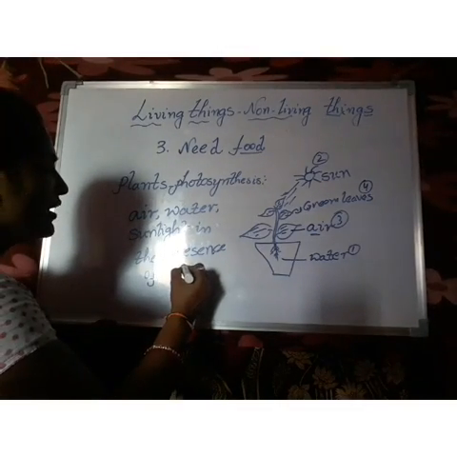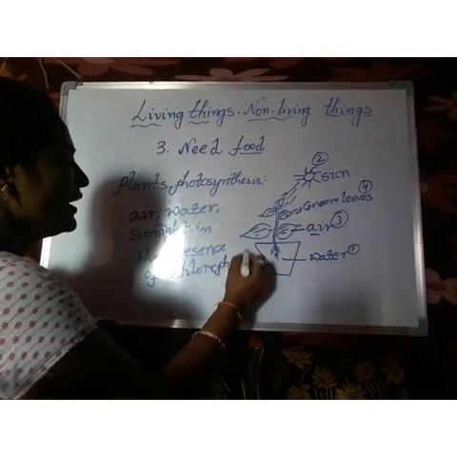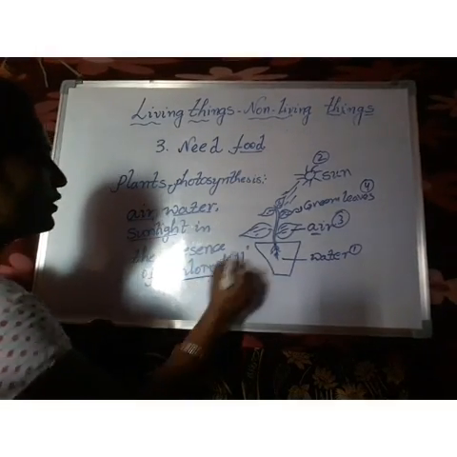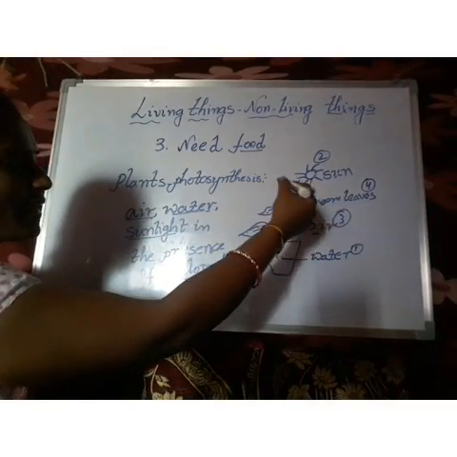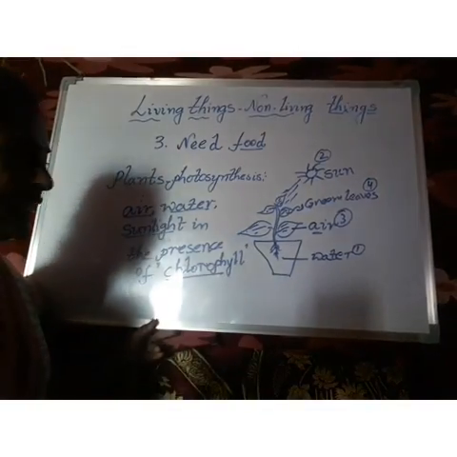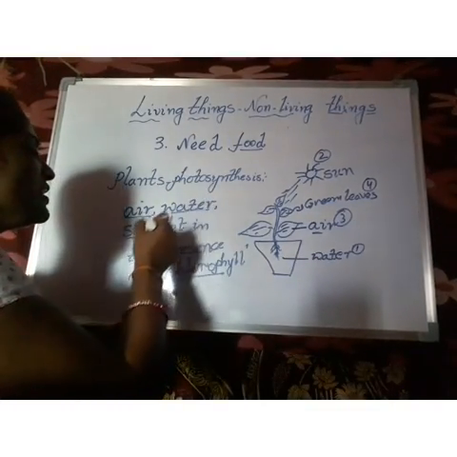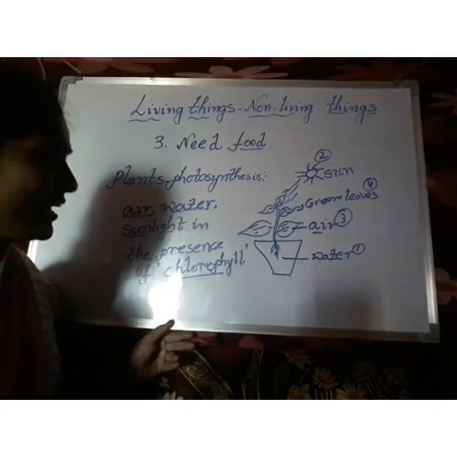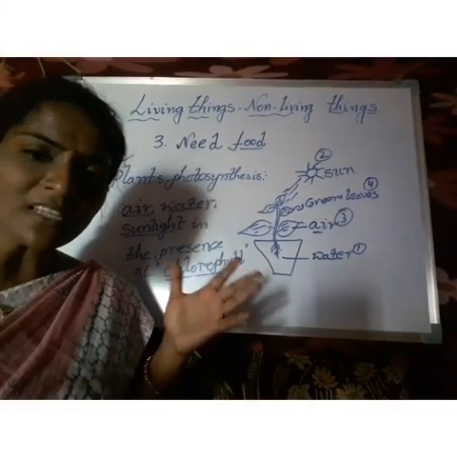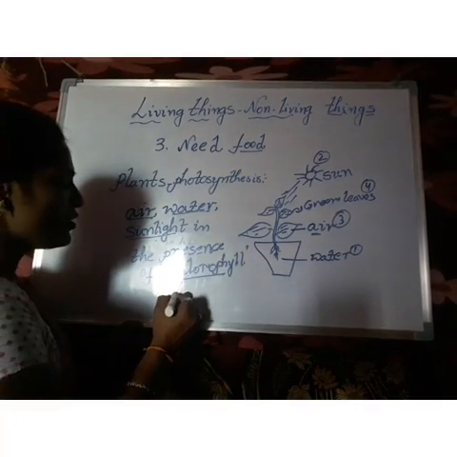What is the spelling of chlorophyll? C-H-L-O-R-O-P-H-Y-L-L. Chlorophyll. So these are the 1, 2 and 3, and this is the 4. See, I told you 4 elements. These are the main 4 elements required for plants to prepare food. The plants prepare their own food with the help of air, water, and sunlight in the presence of chlorophyll. If even one element is absent, the plants will not prepare food and can die. So that is why I told you the meaning of photosynthesis.